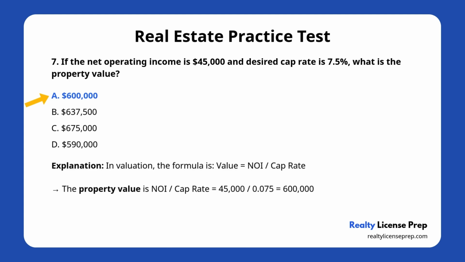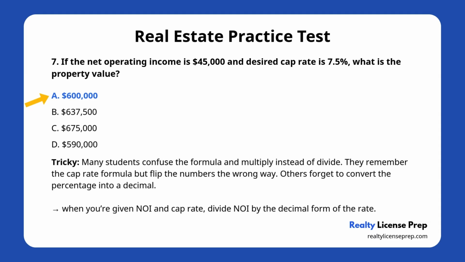In valuation, the formula is simple. Value equals net operating income divided by cap rate. So, take $45,000 and divide by 0.075. That equals $600,000. Now, here's where the trick happens.